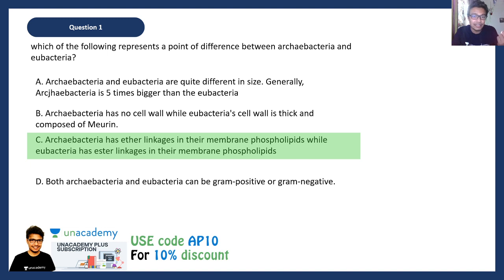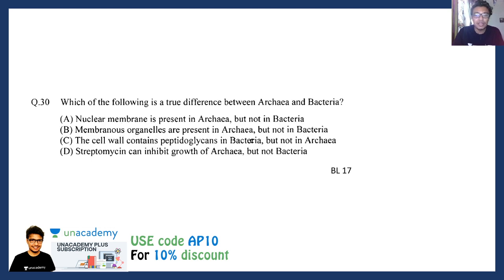So archaebacteria is unique in that sense. Now a general trend in IIT JAM is they give you a question based on the difference between archaebacteria and eubacteria. So identify their points of difference and keep a separate note for yourself.